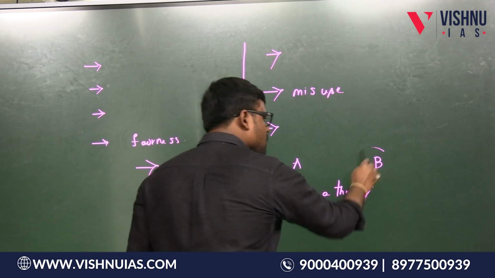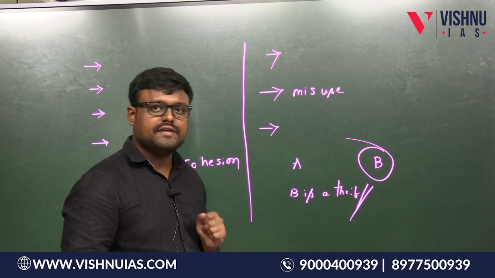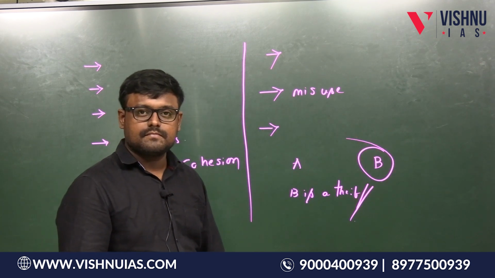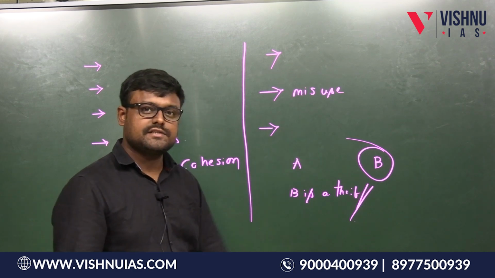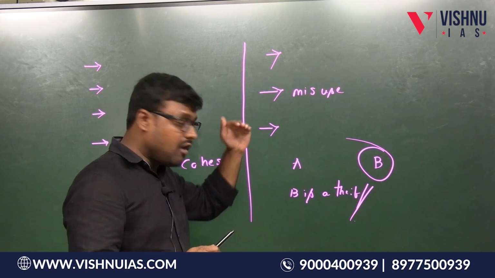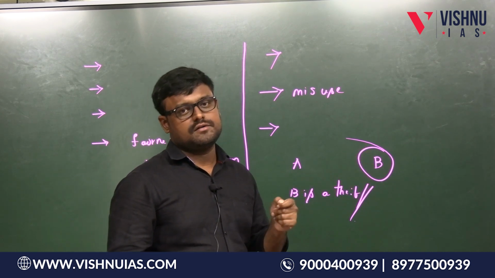B has to bear the burden of this statement, yes or no? Yes. So there is delayed justice with respect to these criminal defamation cases. Over all those years, the victim B has to face the burden.